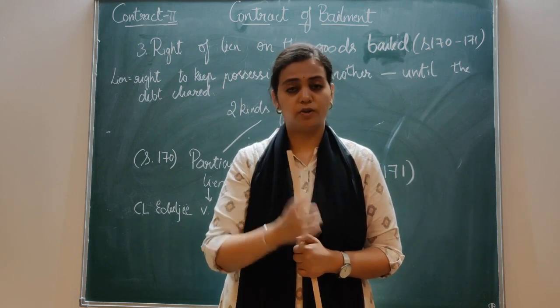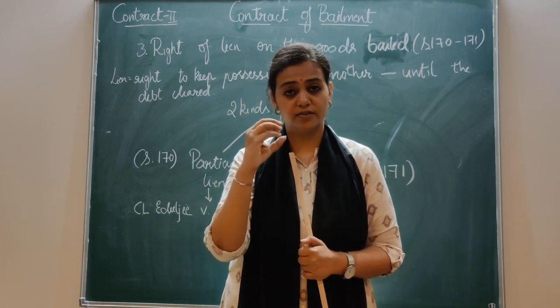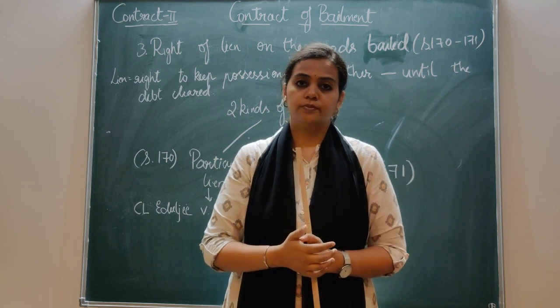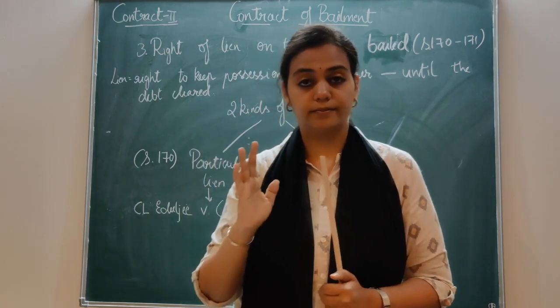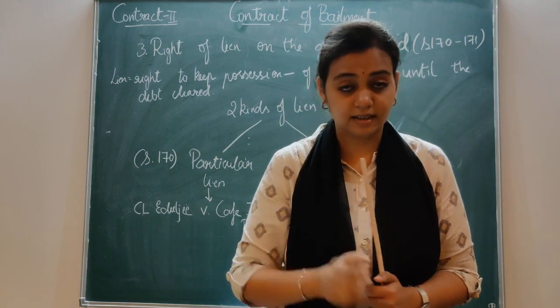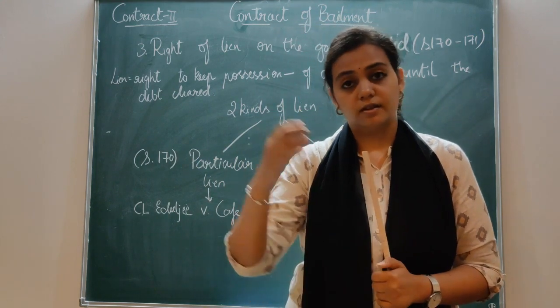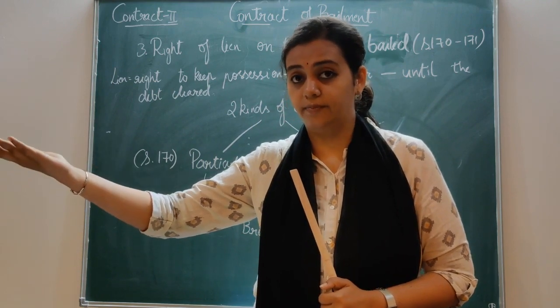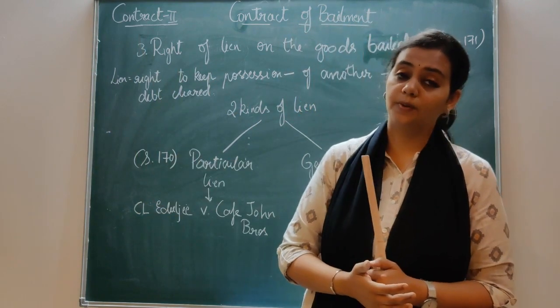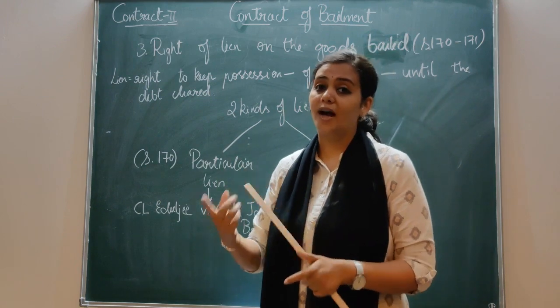For the loan amount, the security is given as some goods. So until that loan amount, that particular debt, is cleared, that particular good which is kept as a security can be in the possession of the person who has given the loan.